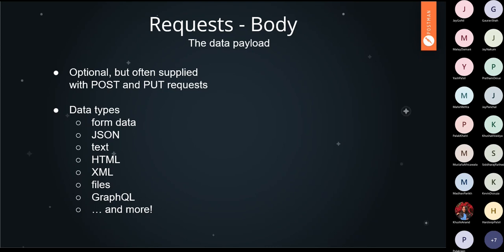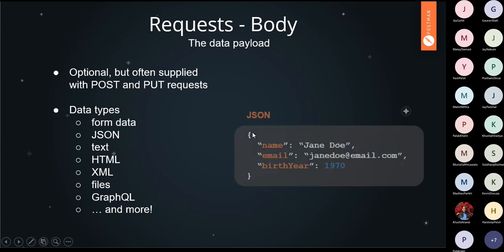Now the body data can be of different types. You can send data from the client side to the server through the body in different data types. It can be form data, JSON, text, HTML, XML, GraphQL, and many more. But frequently you will be using only the JSON data type to send requests from the client side to the server. This is the format of JSON data: it is basically just key-value pairs written in curly brackets.